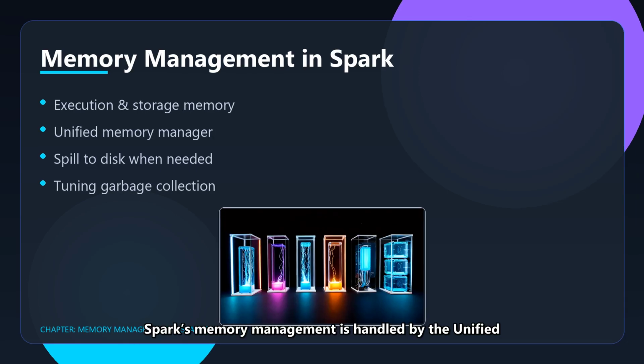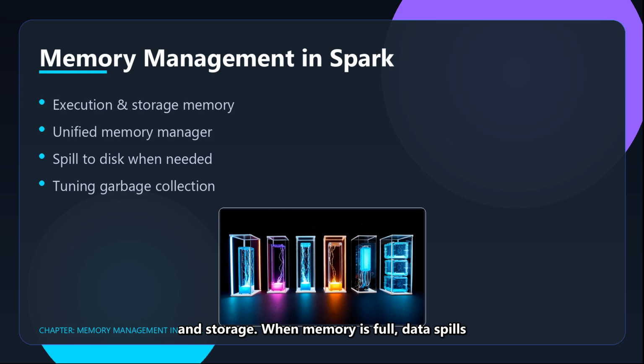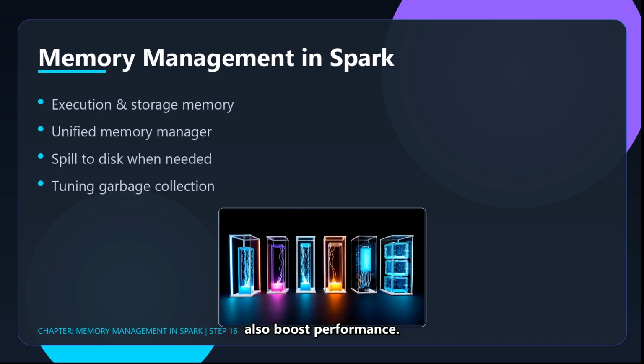Spark's memory management is handled by the Unified Memory Manager, which dynamically allocates memory between execution and storage. When memory is full, data spills to disk. Proper tuning of garbage collection can also boost performance.